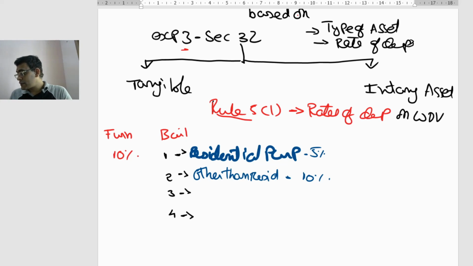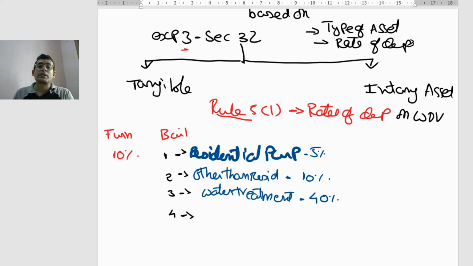Whenever you have any sort of building used for water treatment, the rate of depreciation is 40%. Then the fourth one: any building which has been erected in temporary cases of erection, there also your rate of depreciation is going to be 40%.